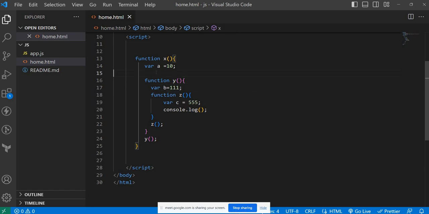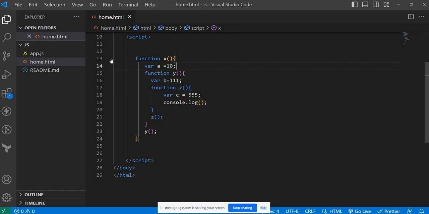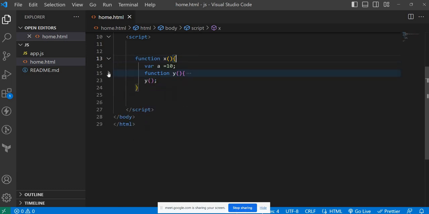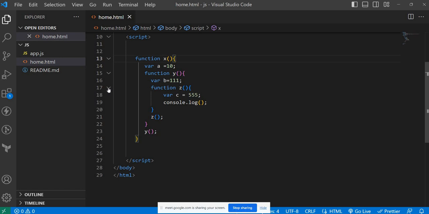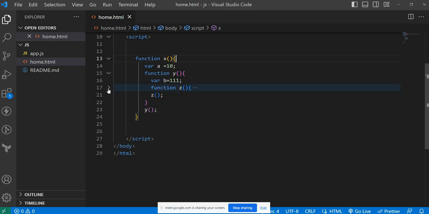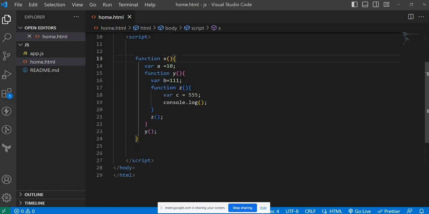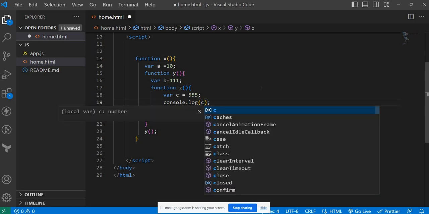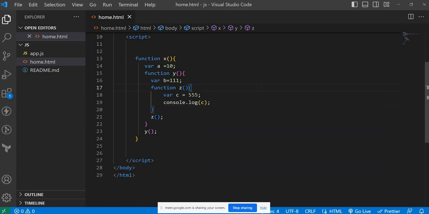We have three functions. One is x. Inside that we have another function, y. Inside that we have another function called z. Now if I try to access c, whenever we execute z, is there any closure for that from its parents? No, sir.